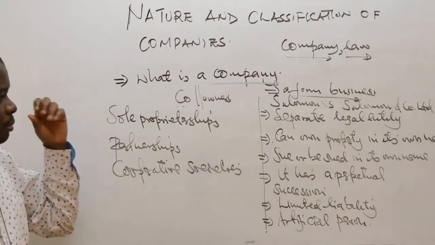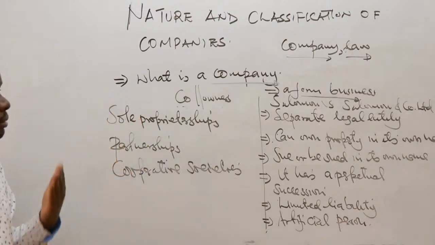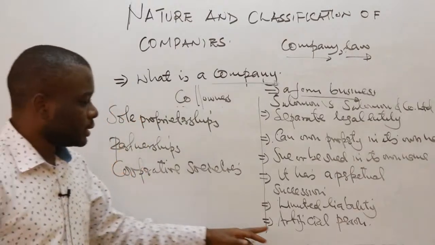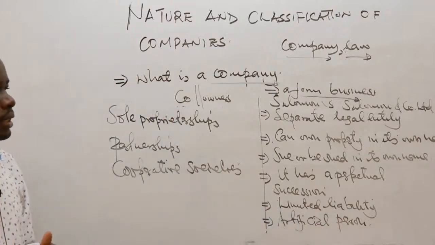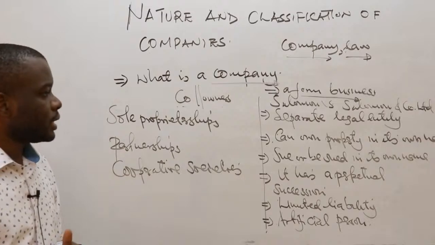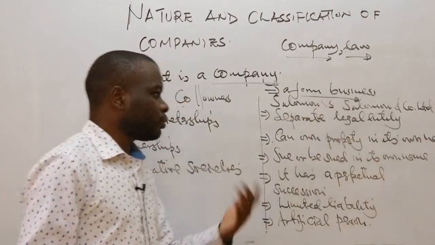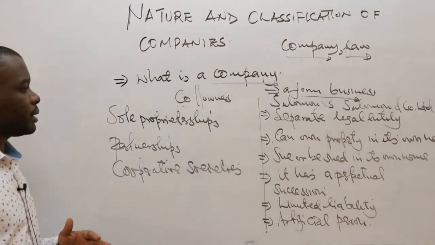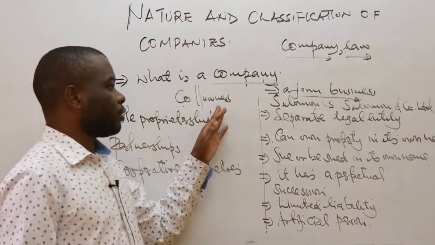A company will be viewed under the law as a distinct person from the owner, an artificial person created by registering the company. So a separate legal entity is viewed under the law as a separate or distinct person from the owners of the company.